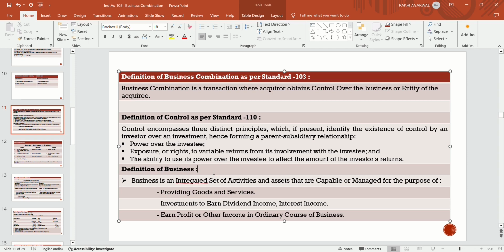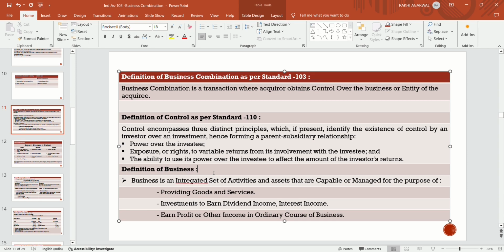Because business combination is a transaction where the acquirer obtains control over the business or entity of the acquiree, meaning it acquires the control of another business.